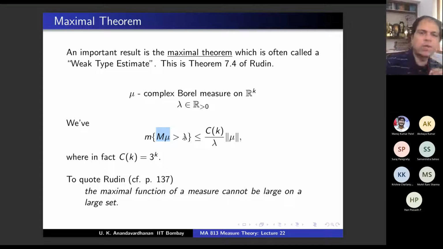Okay, you have a good bound. 3 power k by lambda times norm mu is a bound for the Lebesgue measure of this set. Okay, so let's prove this.